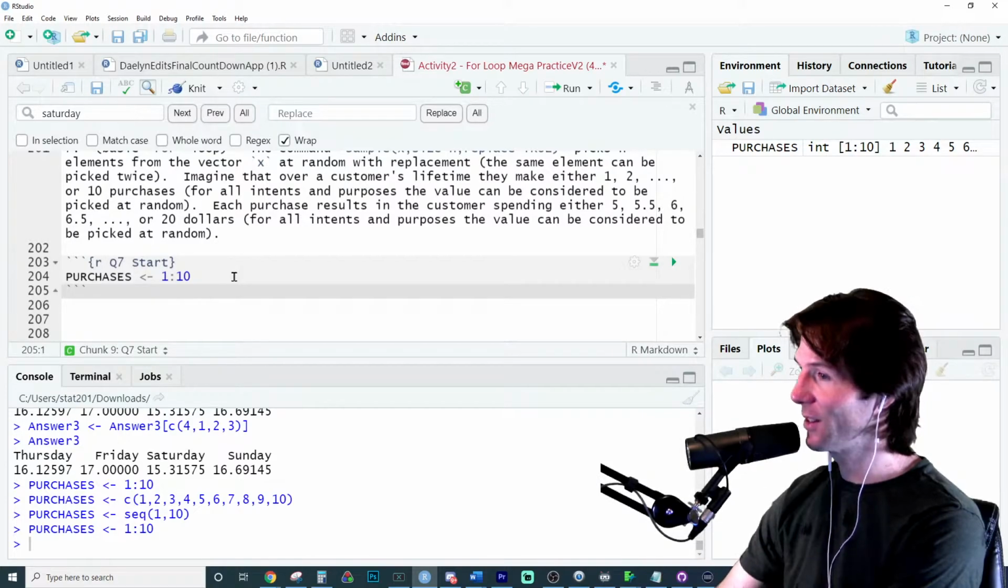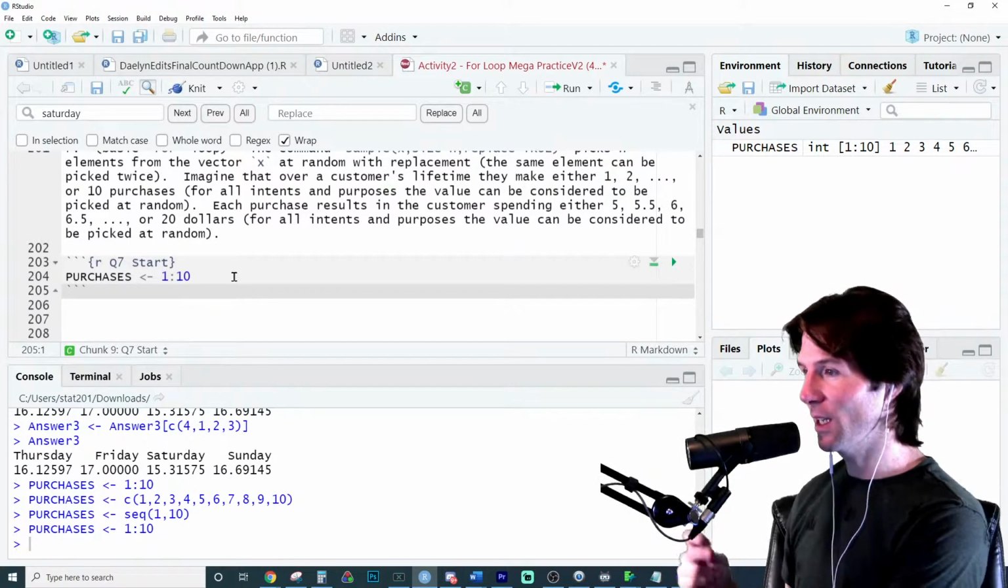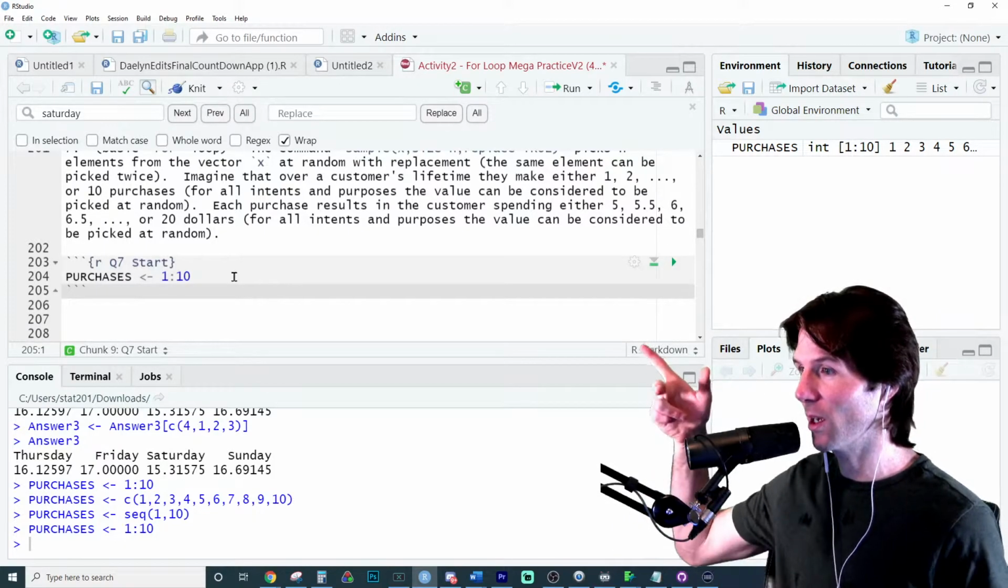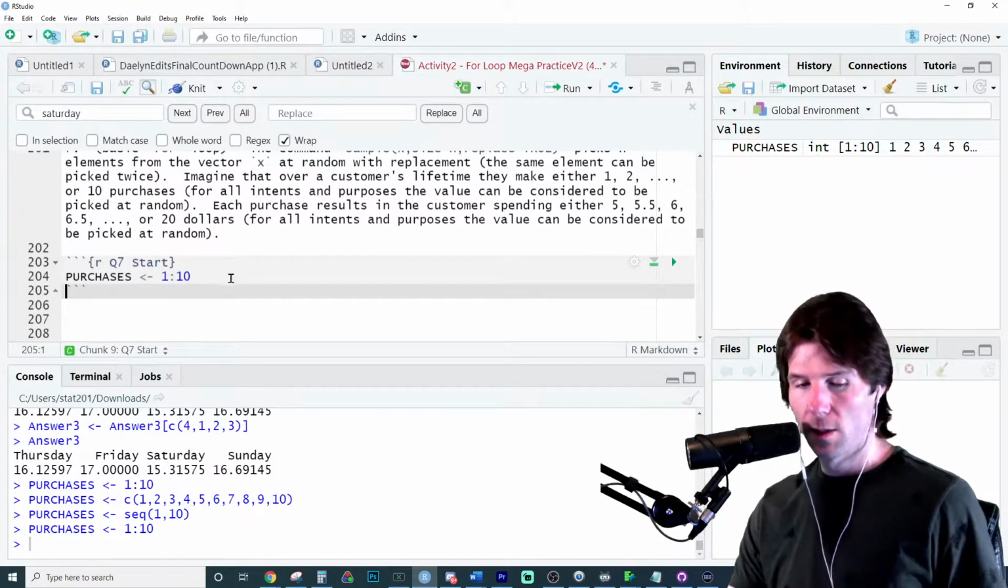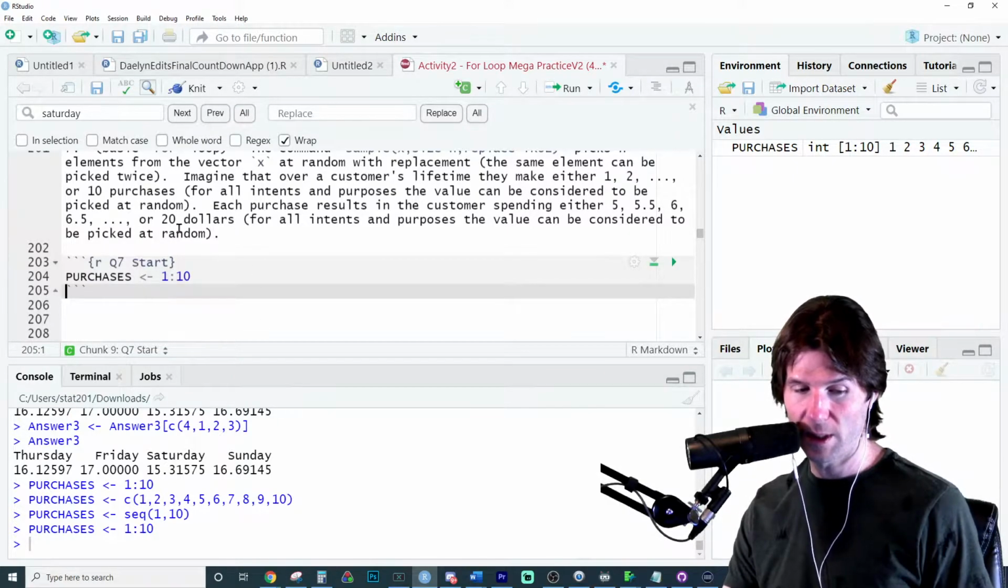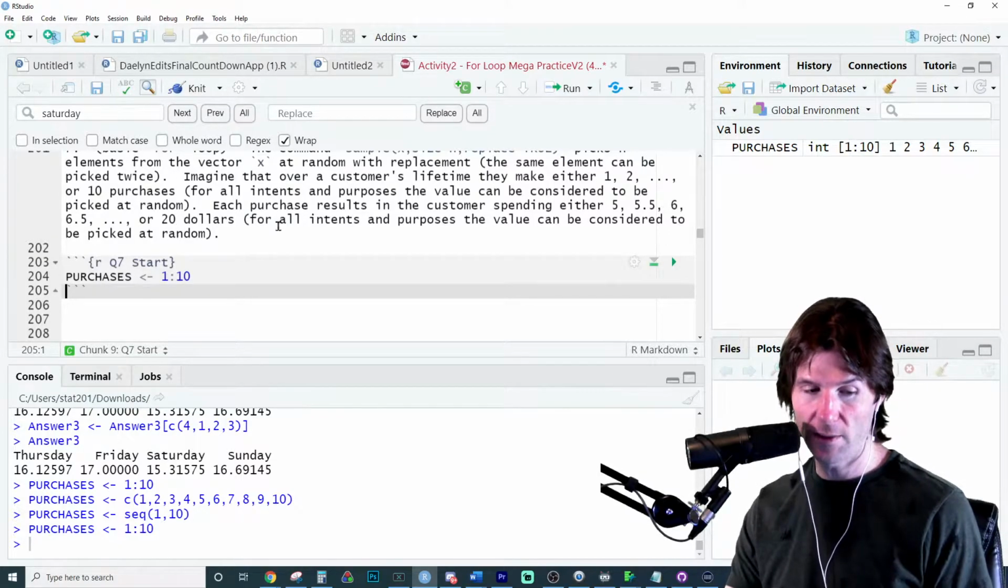Now it's the practice. You start to get it down. You do it 50 times, and you're like, every time we say we make a vector, we're just using the colon right there. So now we have the purchases. For all intents and purposes, it can be picked at random. Each purchase results in a customer spending either 5.